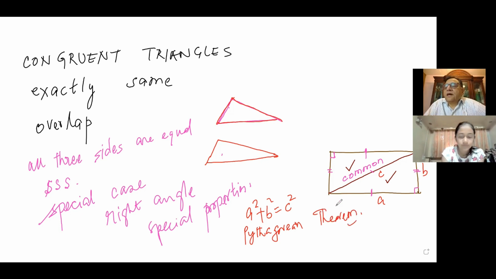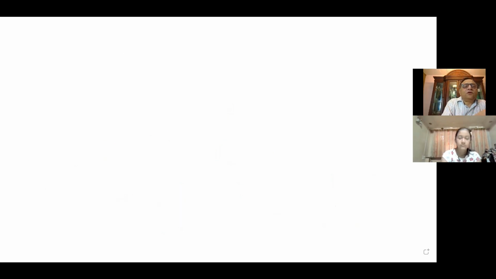So in your examples, while we were going through, there was one condition, hypotenuse. What was it? We call it the hypotenuse leg theorem. Hypotenuse, leg. So that is a special case, correct? So you got some picture of it. Now let us put all the things together. So I'm going to erase this. And now we're talking about congruent triangles once again.